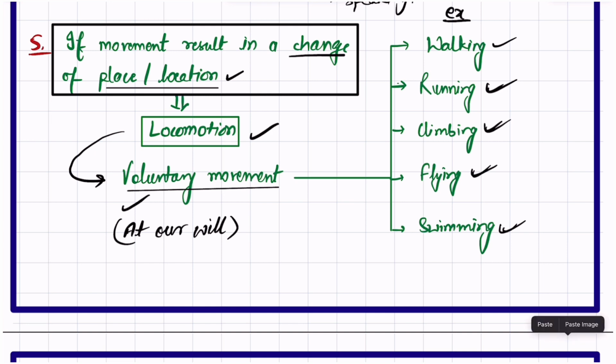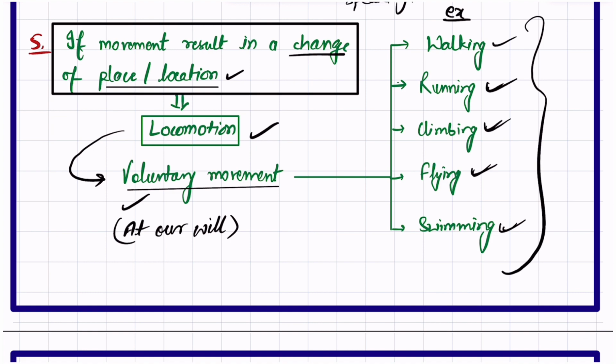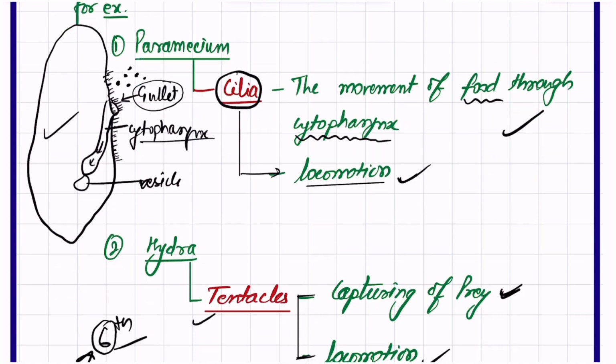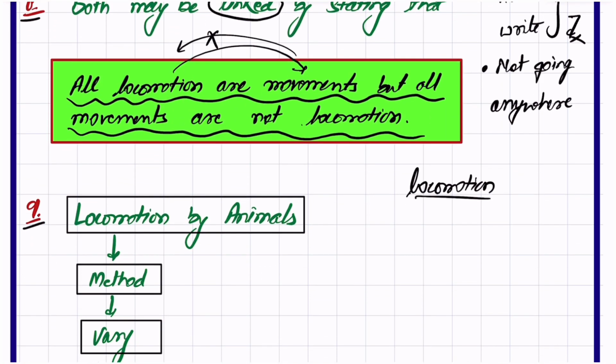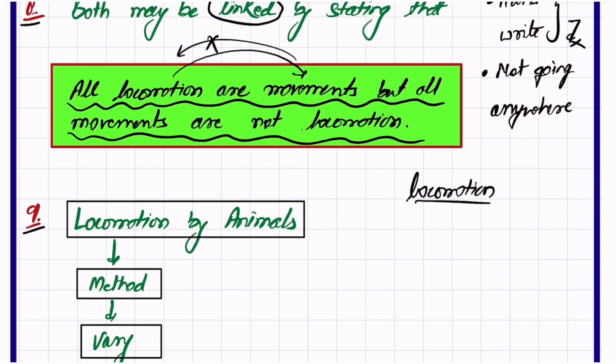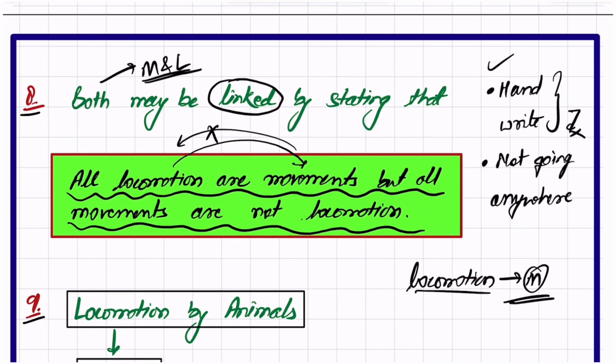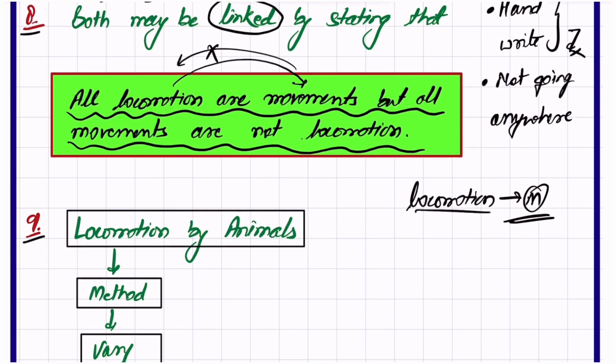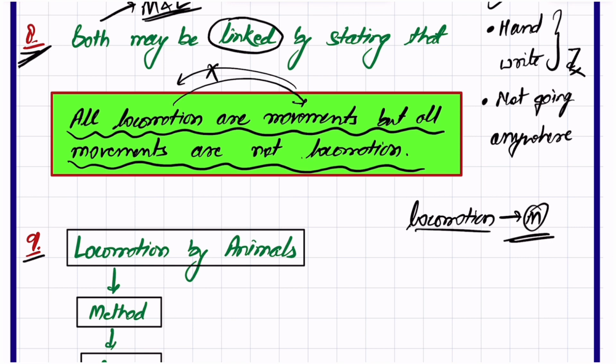Swimming, definitely all these involve movement. So locomotion cannot be there without movement, but movement, like using my hands for writing, has no locomotion. It is not hard and fast that if movement is there, locomotion will be there, but it is hard and fast that if there is locomotion, then definitely there will be movement. I hope everything up to this eighth point is clear.